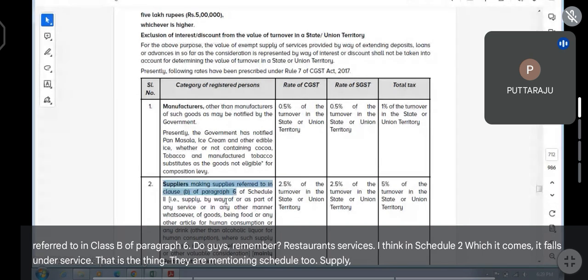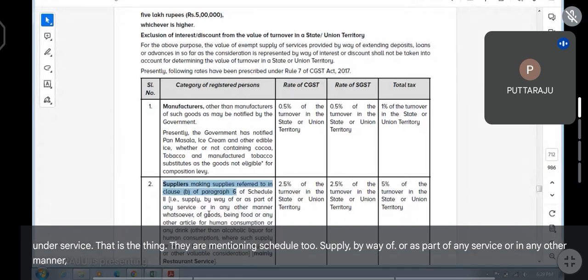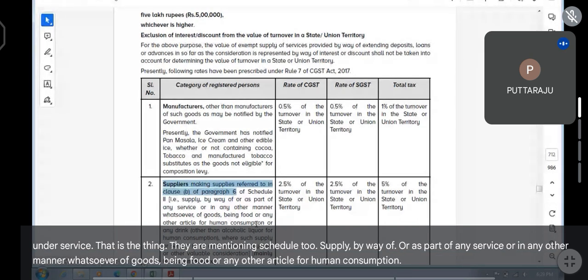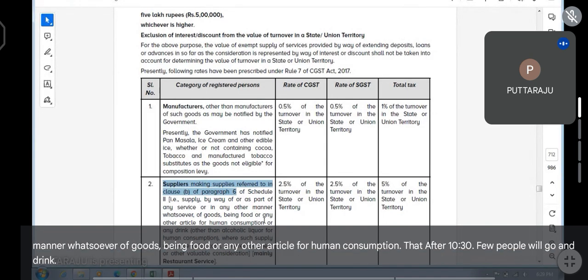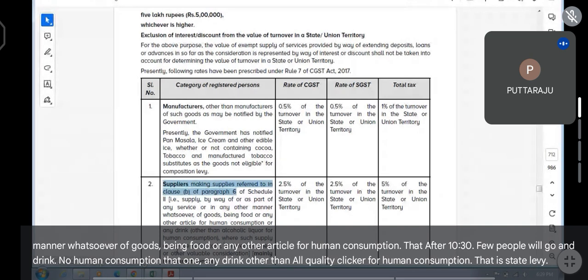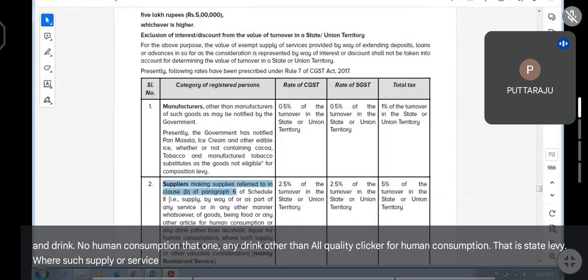Supply by way of or as part of any service or in any other manner whatsoever of goods, being food or any other article for human consumption, or any drink other than alcoholic liquor for human consumption, that is state levy, where such supply or service is for cash, deferred payment or other valuable consideration, mainly restaurant service.